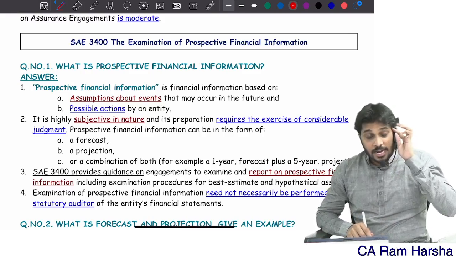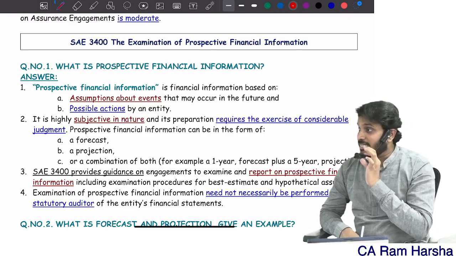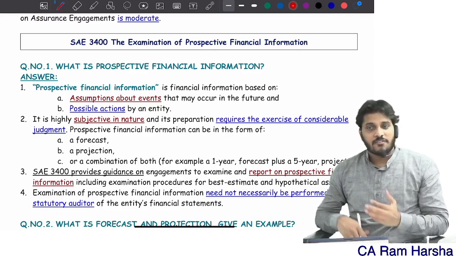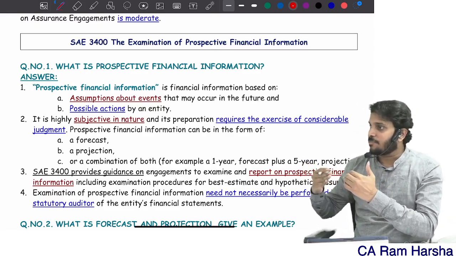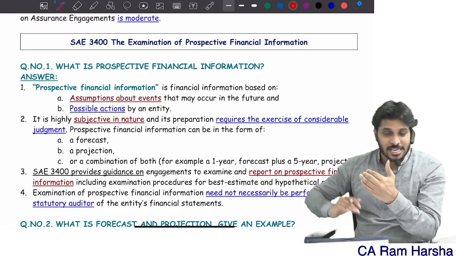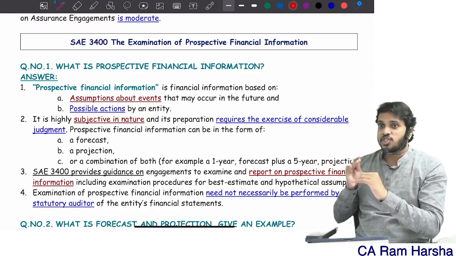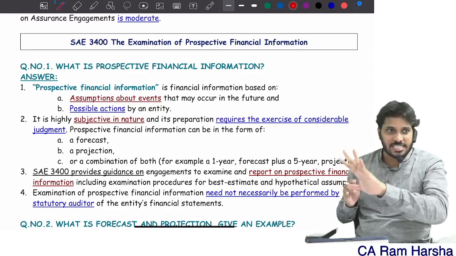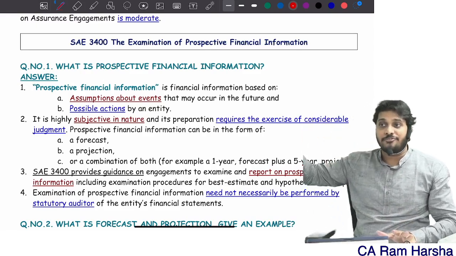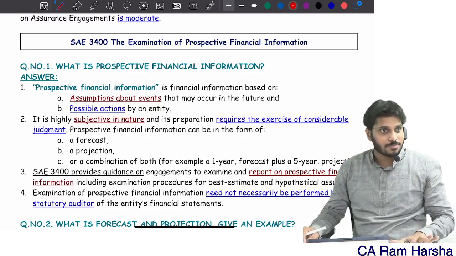Most of the time, prospective financial information is a combination of forecast and projection. Like, we will give next 5 years financial position, financial performance, where the next 1 year is a forecast, and the remaining 4 years is just a projection. Next 1 year is based upon best estimate assumptions. Remaining 4 years we projected based upon hypothetical assumptions.